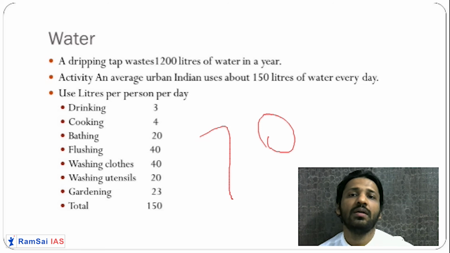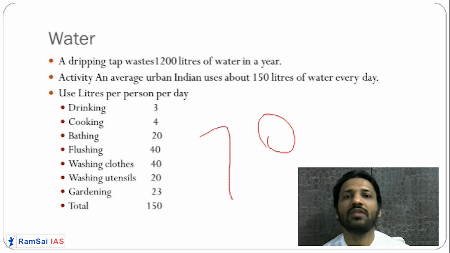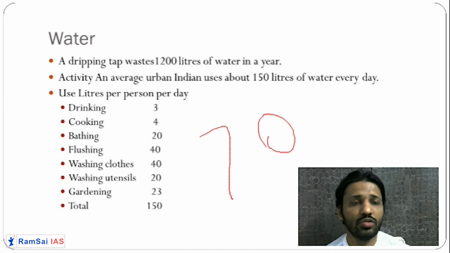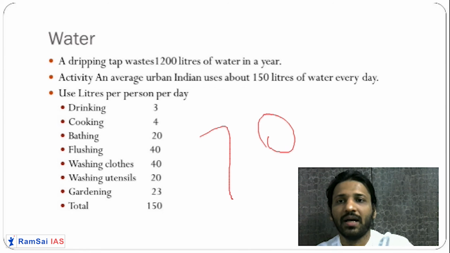Now the water use of an average urban Indian household or average Indian individual: one person uses 150 liters of water every day. They have given the breakdown of how this water is used by one person. So you can use these facts and figures in your exam.